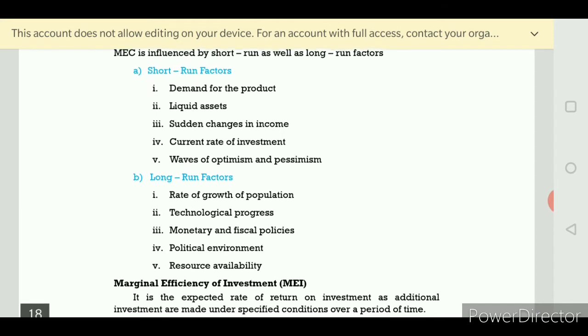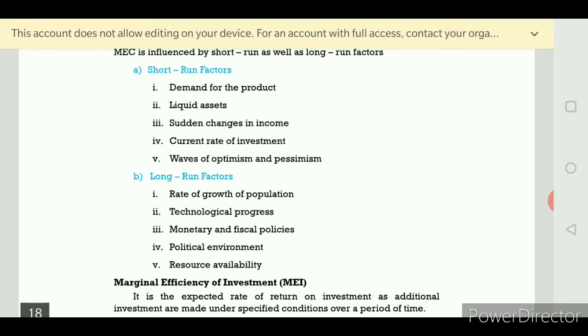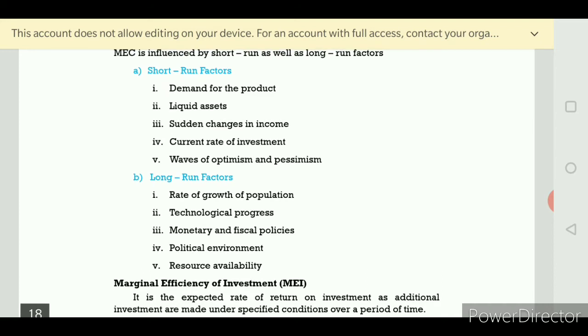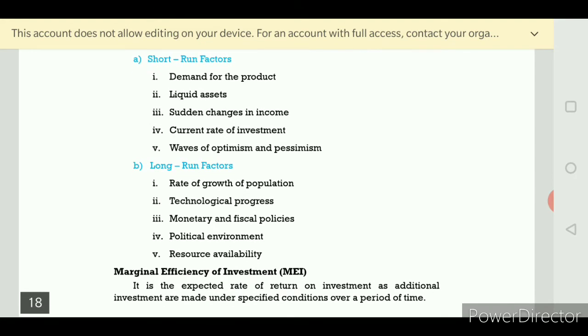For example, they have given here the development of automobiles in the 20th century would greatly stimulate the rubber industry. See here, there is a joint. If there is a development in one sector, and more investment there, automatically what happens? It creates a demand, it creates an investment for the other sectors also. So technological factors play an important role in the marginal efficiency of capital.